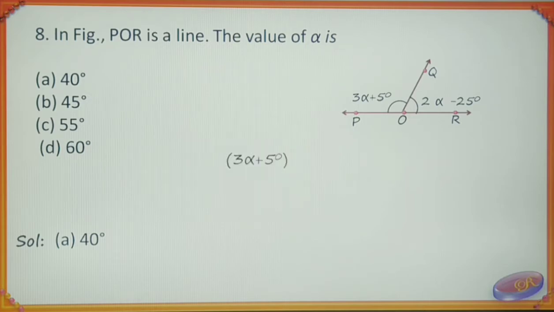3 alpha plus 5 degree plus 2 alpha minus 25 degree is equal to 180 degree.